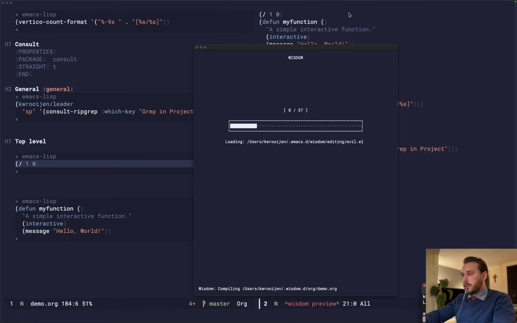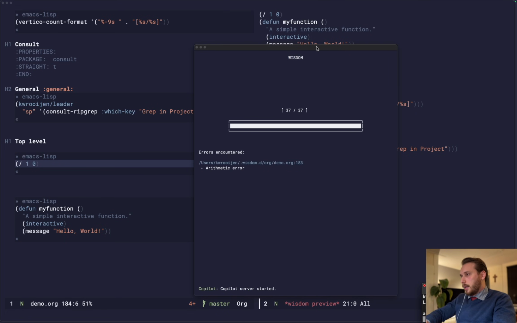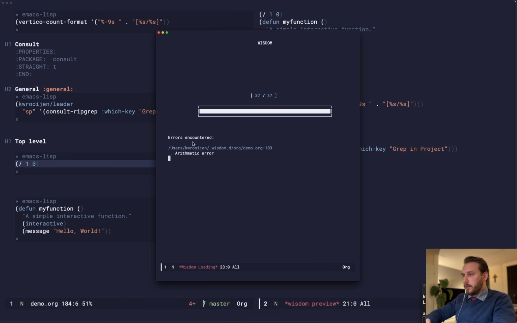So here, this is the boot screen. You can see all of the org files being loaded, and once everything is loaded, you get a list of errors if there are any. But here we can see the error that we introduced in the demo.org file with the line number 183, arithmetic error.